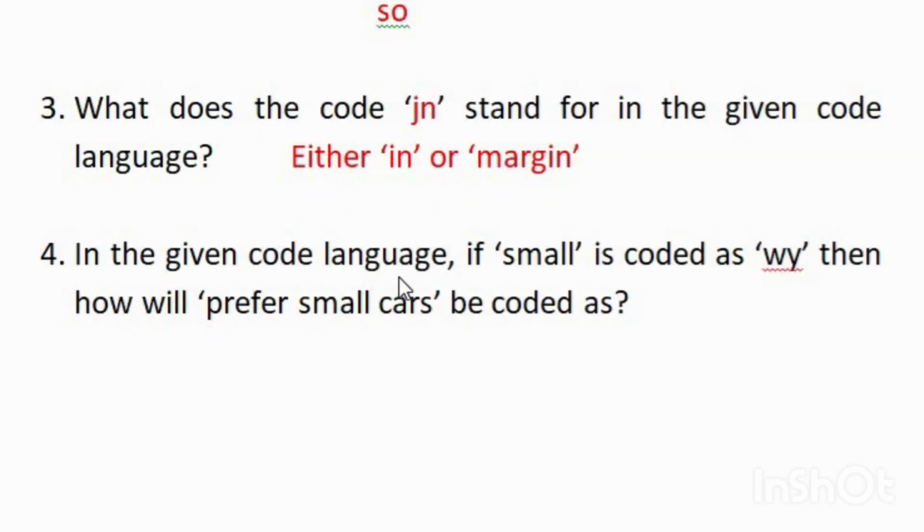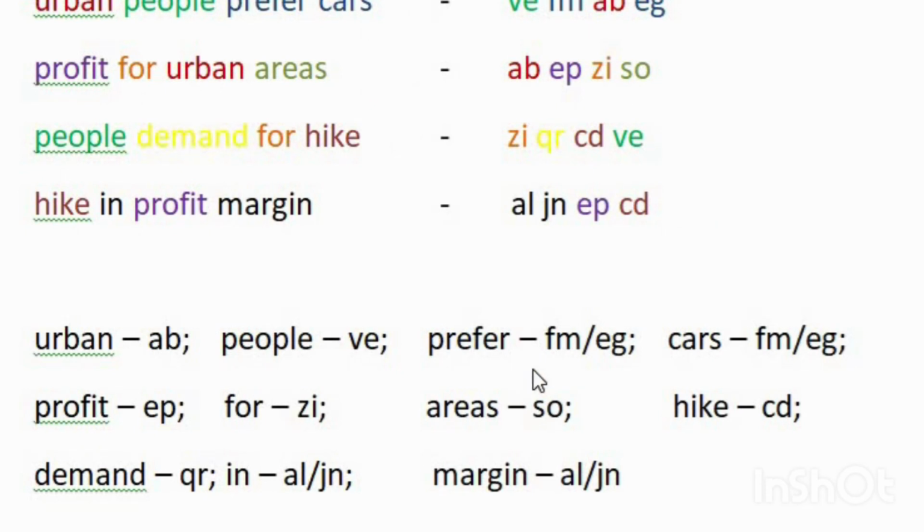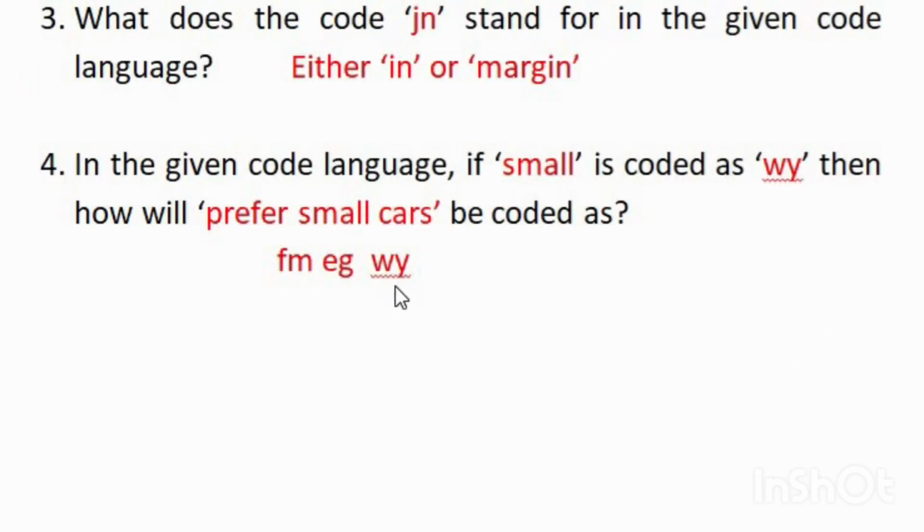Next question, in the given code language, if small is coded as WY, then how will prefer small cars be coded as? From the data we found, the code for prefer and cars is the same, that is either FM or EG. We are not sure because prefer means FM or EG, cars also mean FM or EG. So prefer and cars, the codes are either FM or EG. So the answer is FM, EG, WY, because small is WY as given in the question, and for prefer and cars we found that it is either FM or EG.